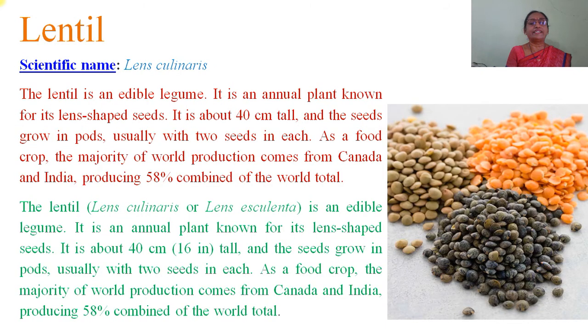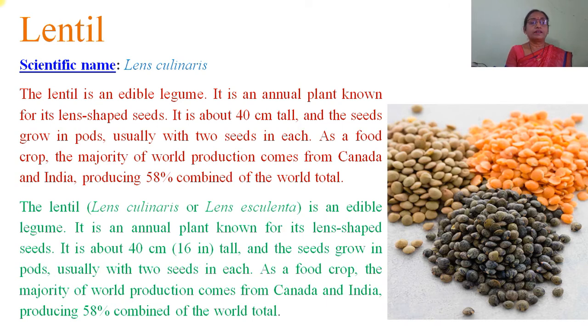The next one is the lentil, commonly called masoor. The scientific name is Lens culinaris. The lentil is an edible legume. It is an annual plant known for its lens-shaped seeds. It is about 40 centimeter tall, and the seeds grow in pods, usually with 2 seeds in each. As a food crop, the majority of world production comes from Canada and India, producing 58% combined of the world's total.